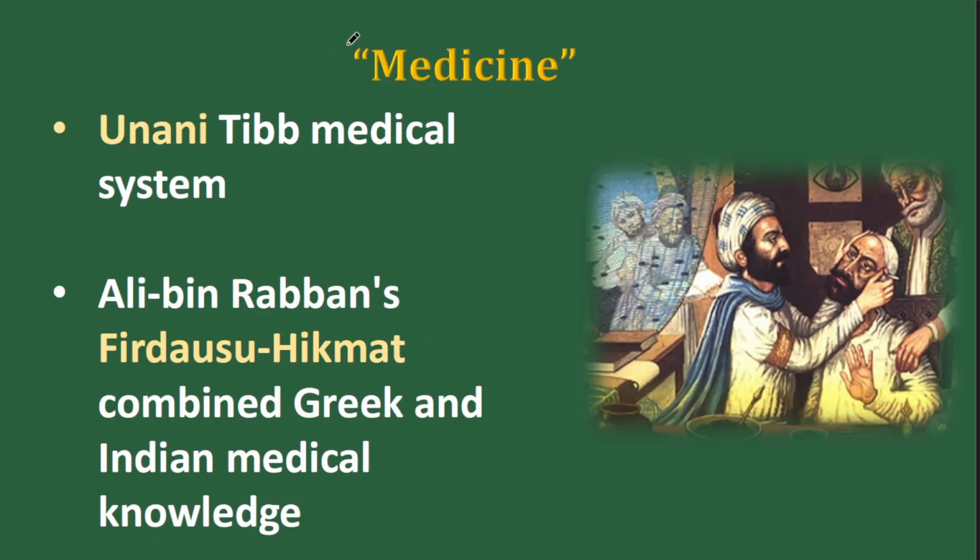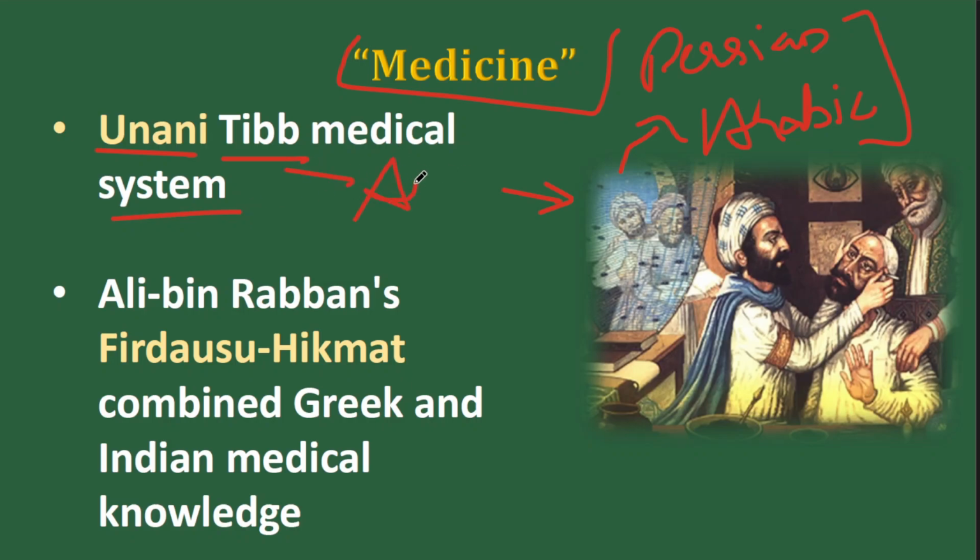Now in the field of medicine. This is conceptual here. What you see here is Unani medicine. Unani is a medicinal system that is a combination of Persian and Arabic elements. It flourished in India during the medieval times. So you can give the Unani Tibb medical system. It is part of the Ayush ministry now, along with Ayurveda. This is considered pseudoscientific in modern terms, but you can say that a branch of medicine flourished in India during this time.